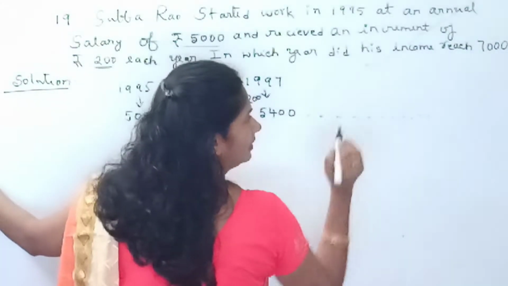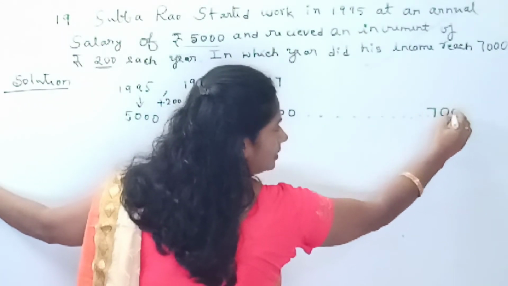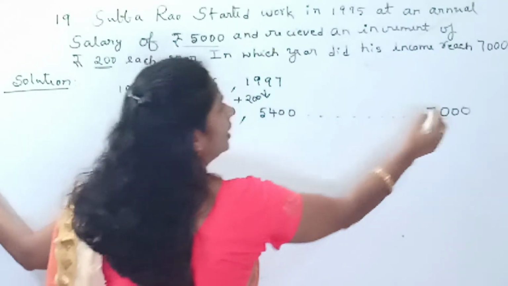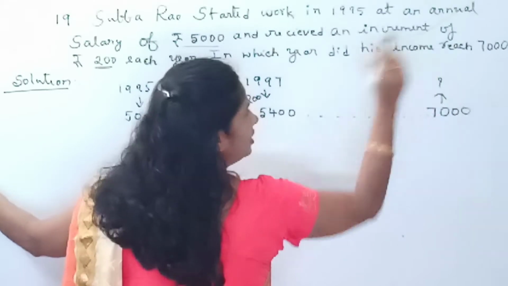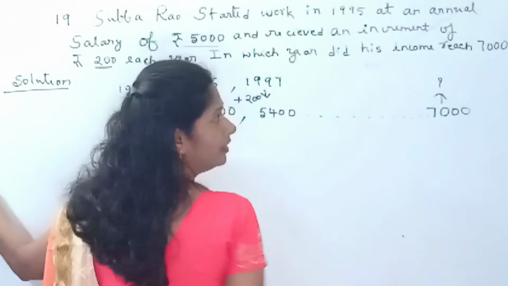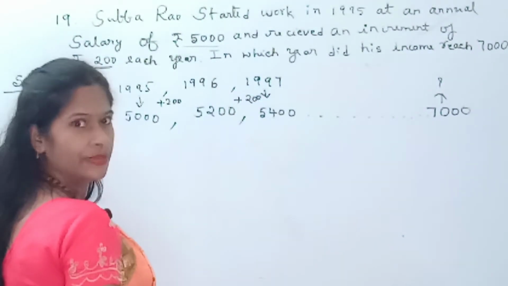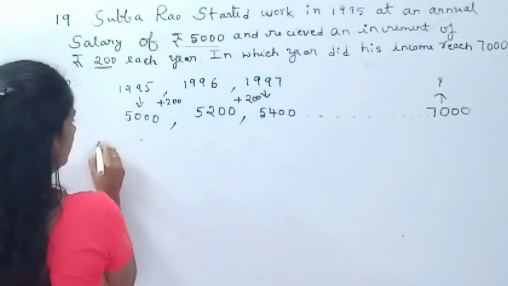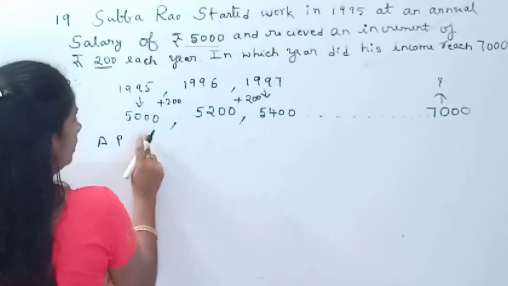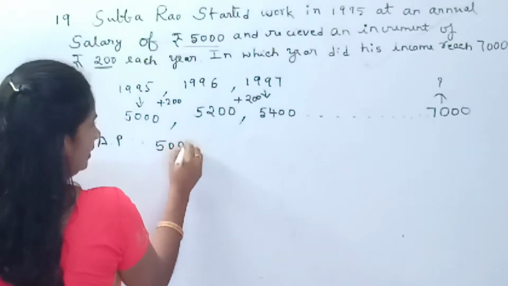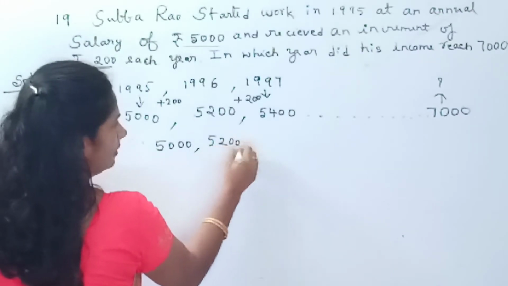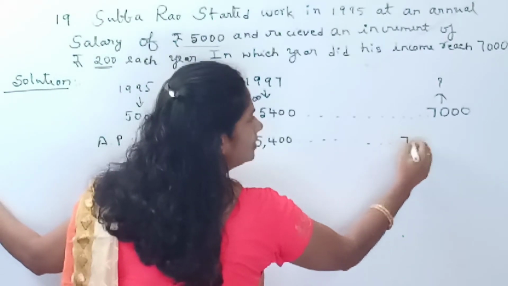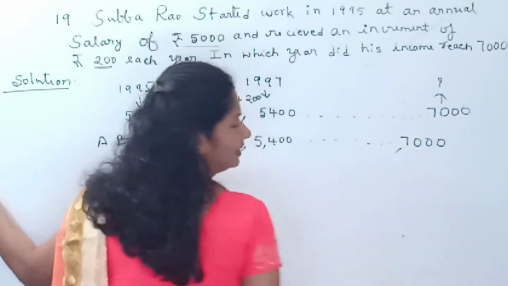So if you continue like this, now his salary is rupees 7,000 and we have to find out in which year his salary will be 7,000 rupees. Is it clear? Now see the numbers, children, 5,000. So the AP numbers are 5,000, 5,200, 5,400 and so on. The last term is 7,000.